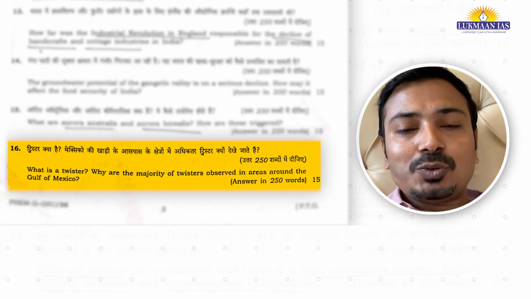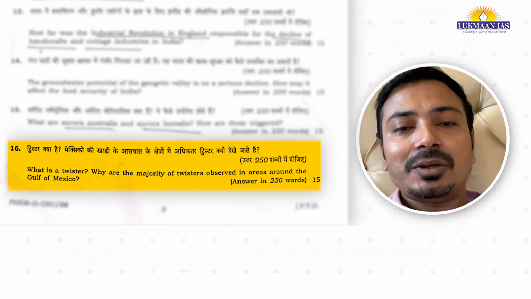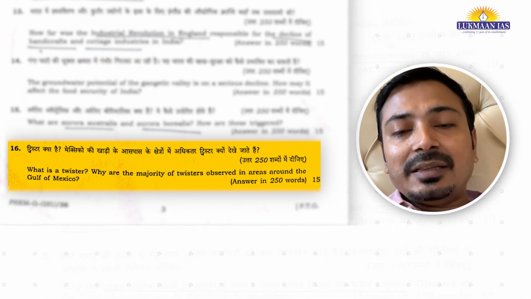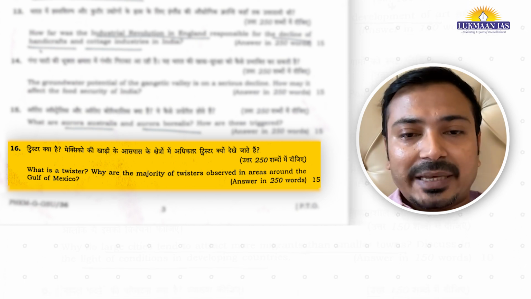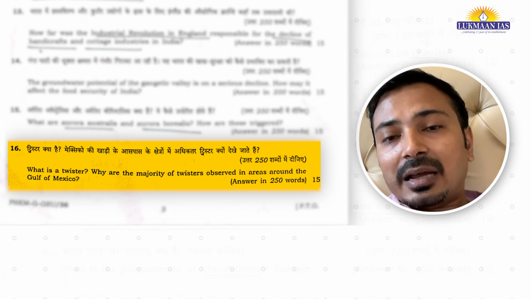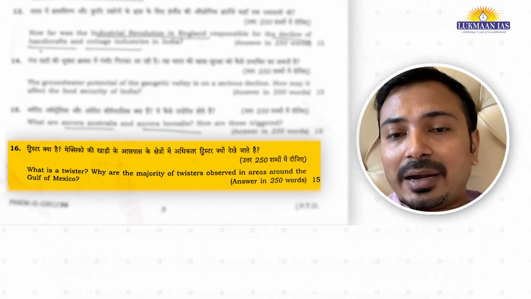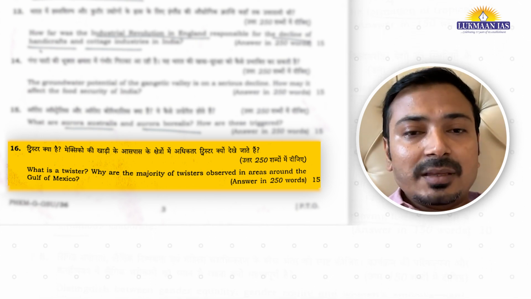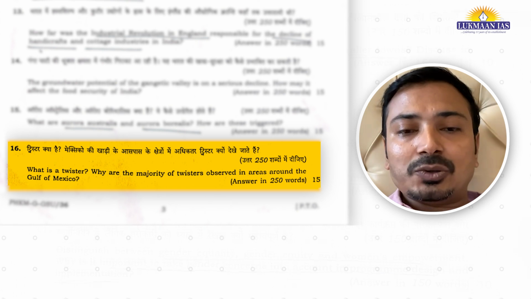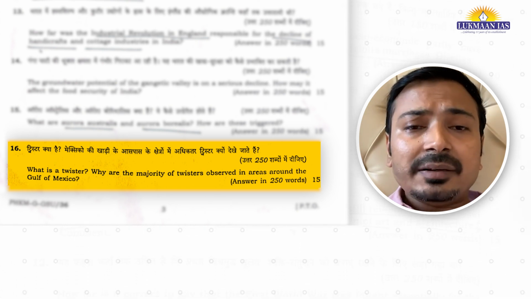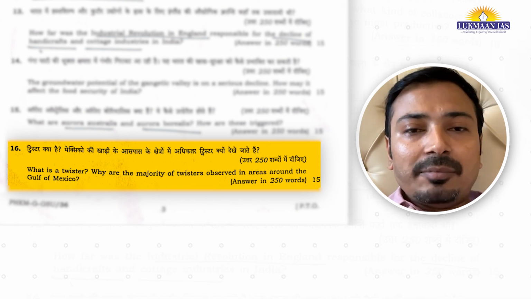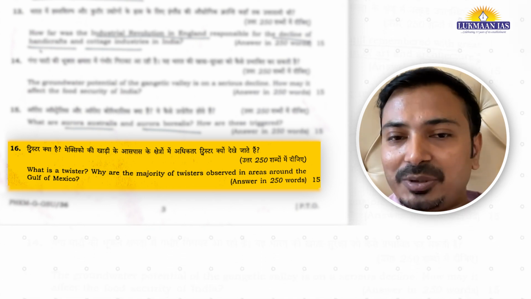Then the real twister was basically the twister. Those students who know the meaning of twister, it is basically the tornadoes or the strong thunderstorms that are formed, especially in the temperate region, we can say. Especially in the last 1 year, many tornadoes and thunderstorms were observed in the Gulf of Mexico region. There are the southern states of USA also, like Alabama, Texas, and some areas of Mexico. And because of that, it was in news, and that's why UPSC picked up that.